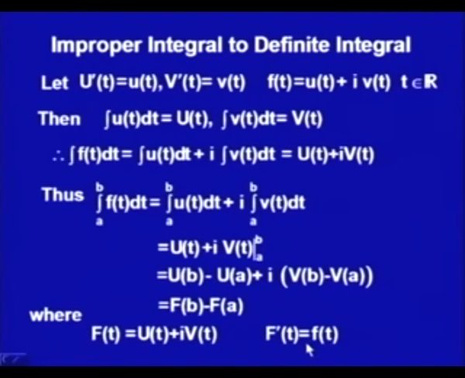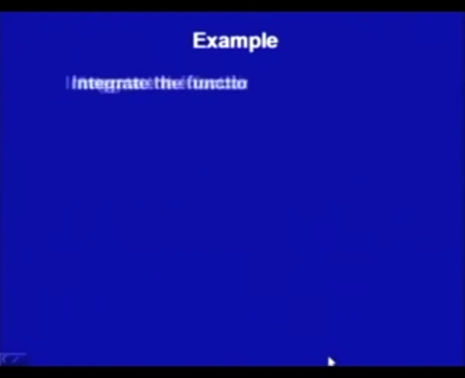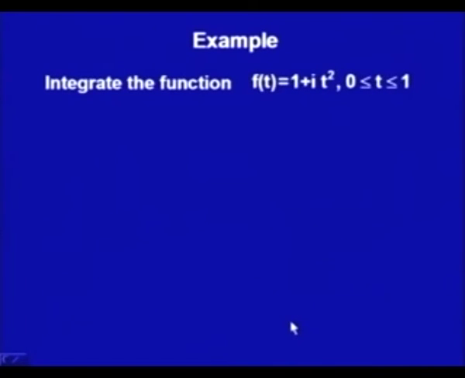So what we are saying is, if the antiderivatives of the real and imaginary parts, both of which are real functions, exist, we can evaluate these integrals using these antiderivatives. Let us do one example here. Integrate the function (1 plus i t) square from 0 to 1.